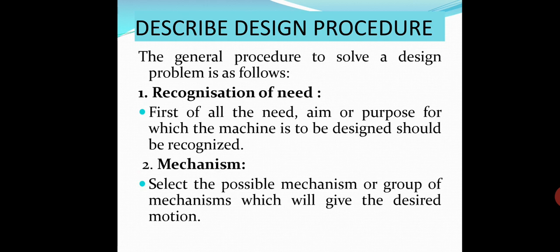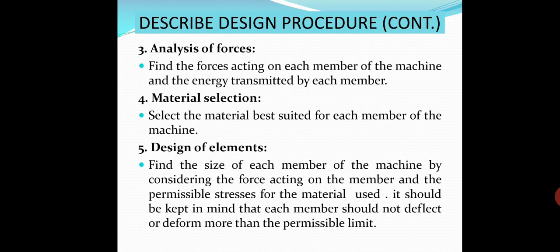Next, the mechanism. You have already studied different mechanisms. So now from the need of the machine, you have to select the possible mechanism or group of mechanisms which will give the desired motion.